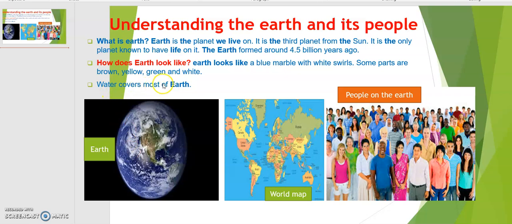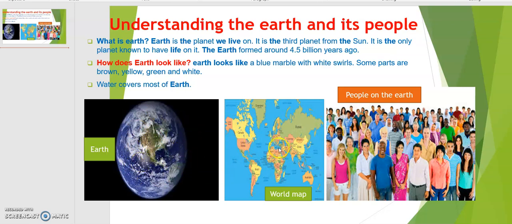Water covers most of the Earth. If you see here, only this part is land. More than half of the Earth is covered by water. For example, 70% of the Earth is covered by water, and only 30% is land, where we are living, and the animals also live with us. You see some pictures I provided here that will help you understand how the Earth looks.